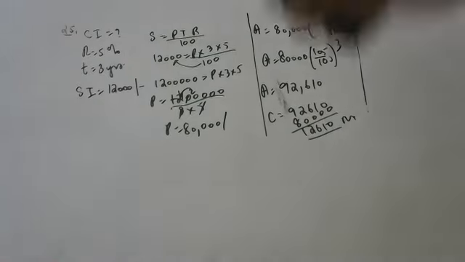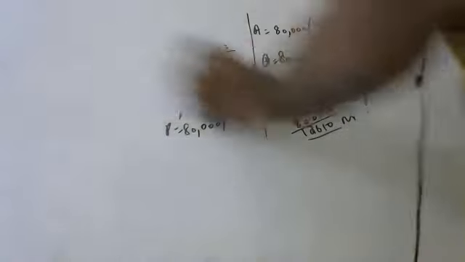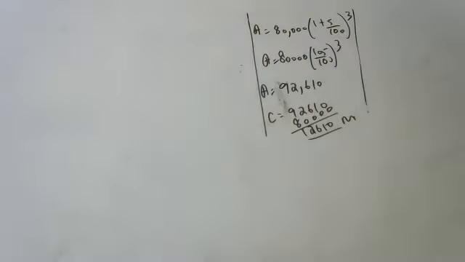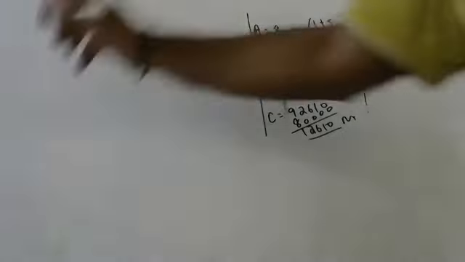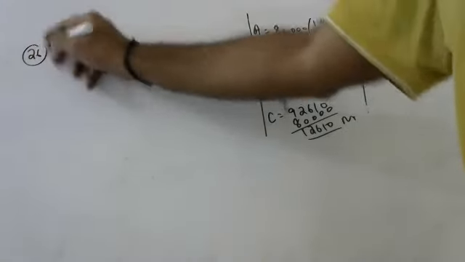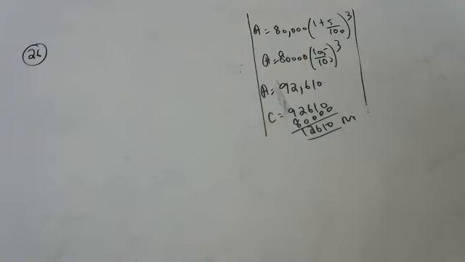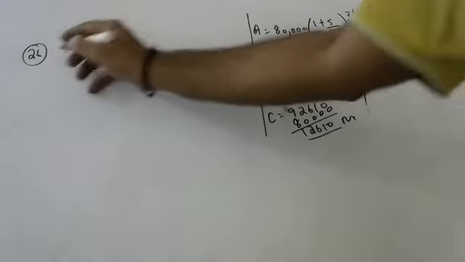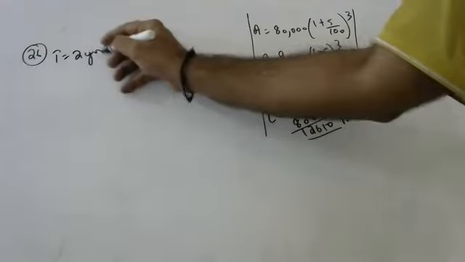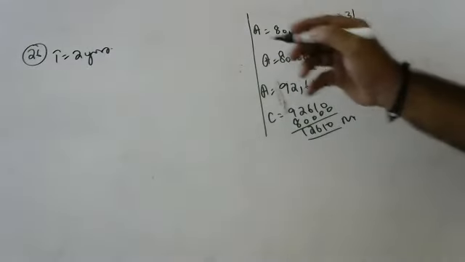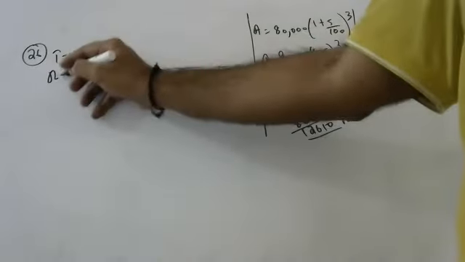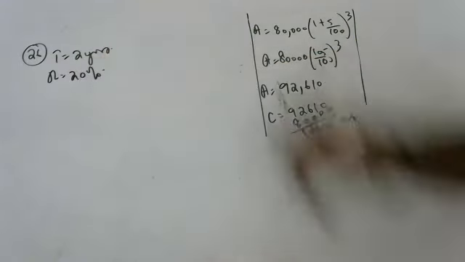Next, according to hierarchy, Hansika. Hansika, are you ready? Yes, sir. Your sum is like this. Some amount is lent for 2 years at 20% rate of interest per annum, compounded annually.